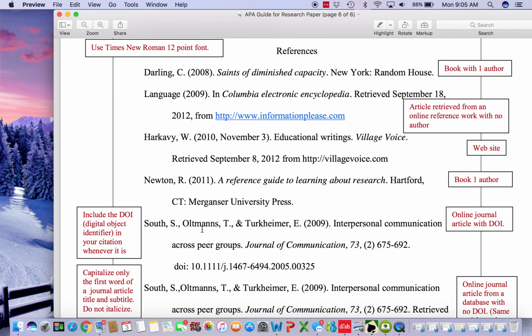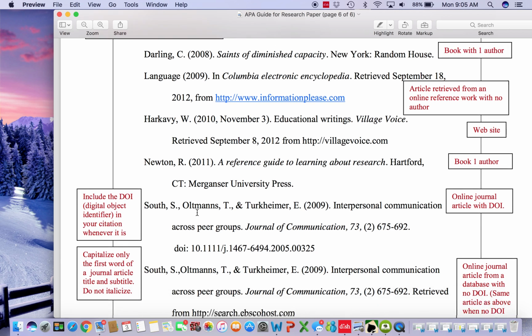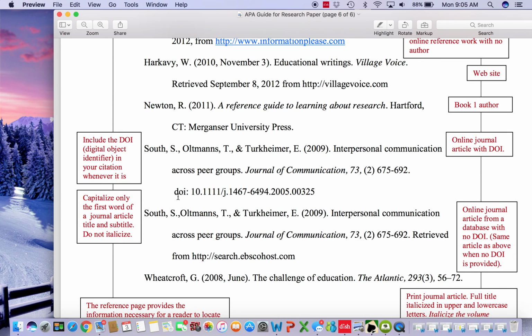Make sure that every time you continue a source piece, you indent if you have to go to the second or even the second and third line. So if your source information continues down, make sure you indent the second and third lines.